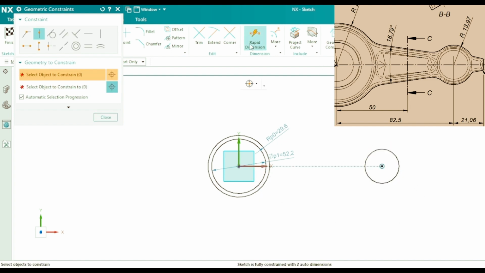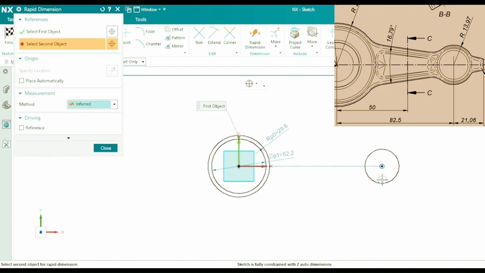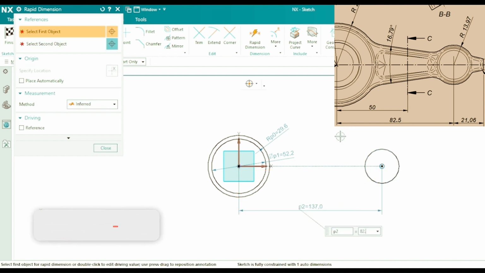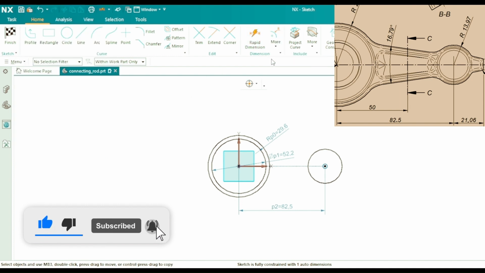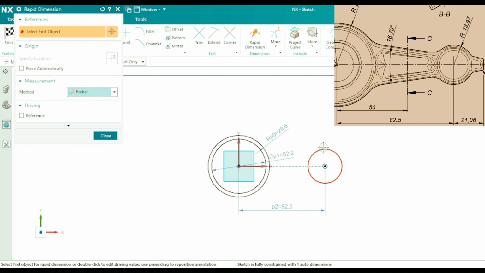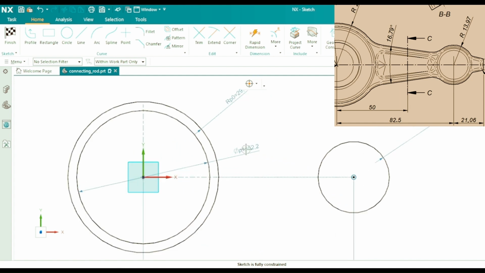Now the smaller diameter is 13.97 at a distance of 82.5 from the center. Make sure you save your progress at certain intervals.